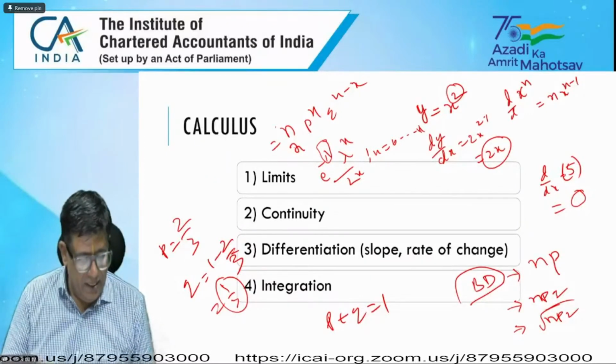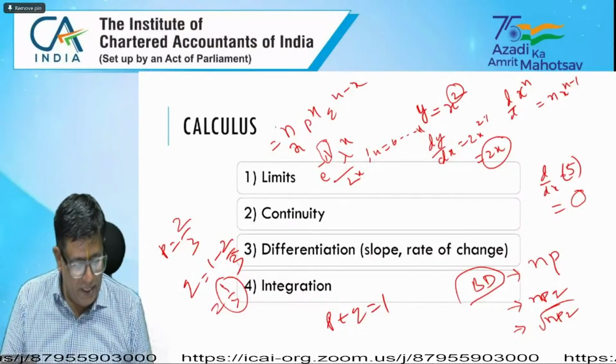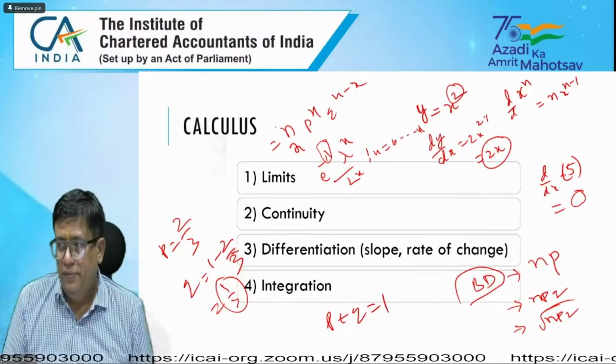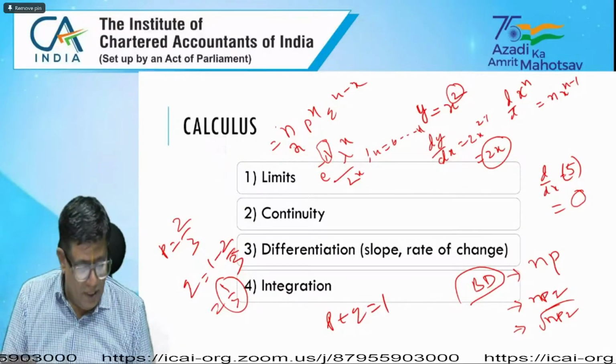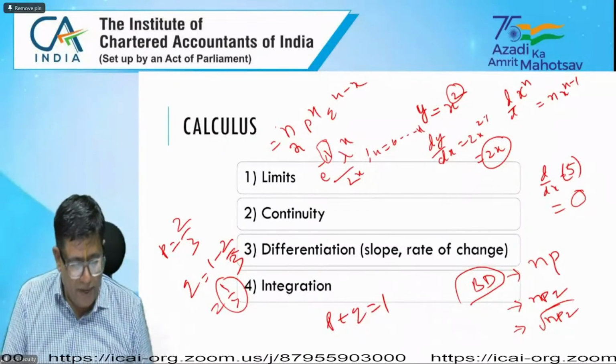The question is: Fisher's ideal index number, Laspeyres index number, Cauchy's index number, Marshall-Edgeworth.